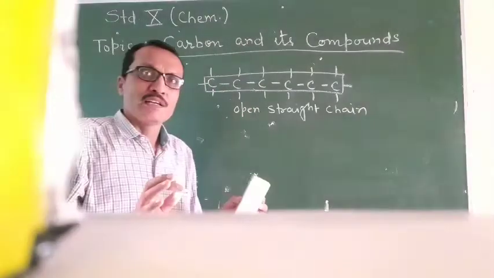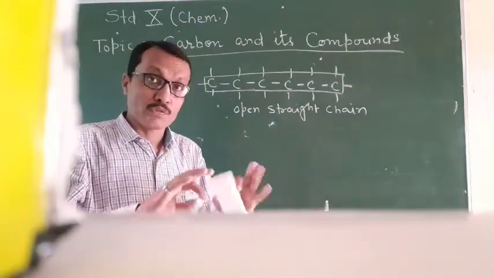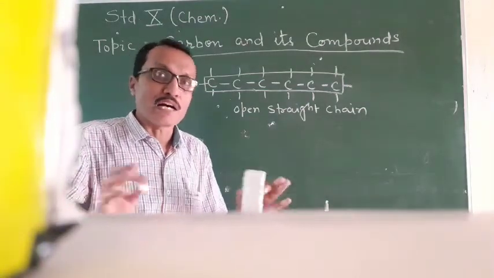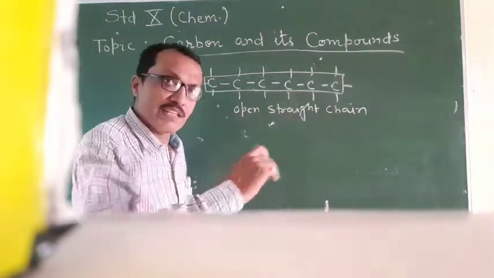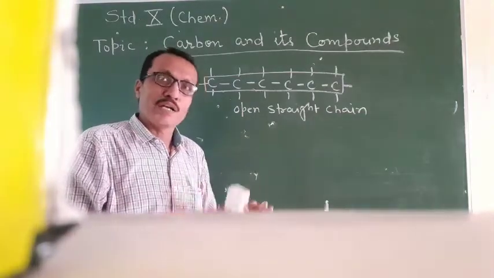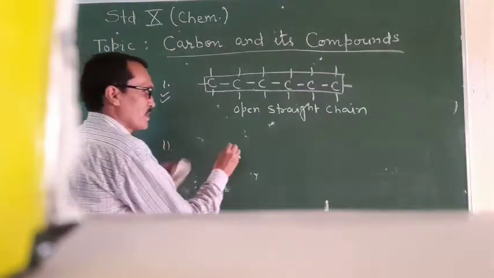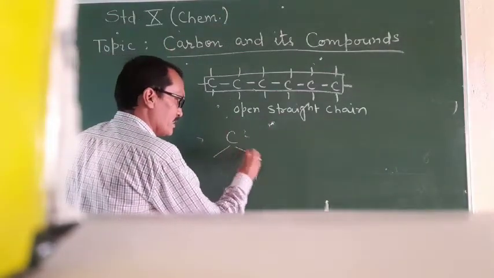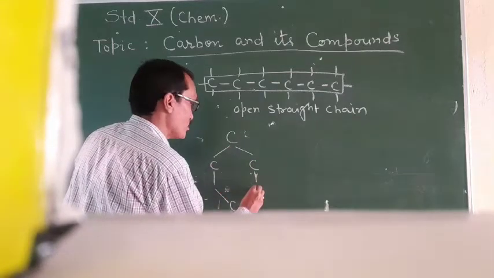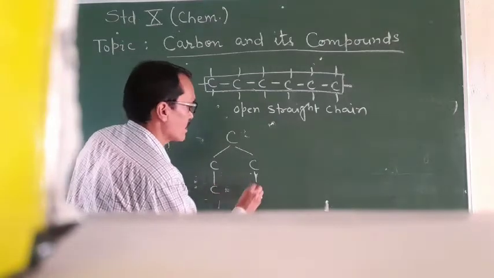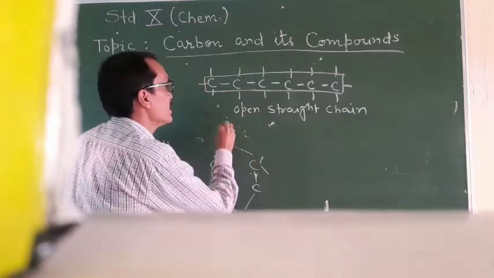It means carbon can form an open chain, carbon can form a closed chain. Carbon can join to form a linear chain, carbon can join to form a branched chain. So you can see, number 2, carbon can also join in this way.